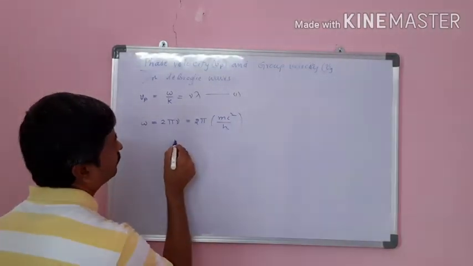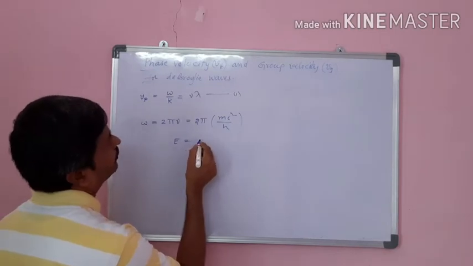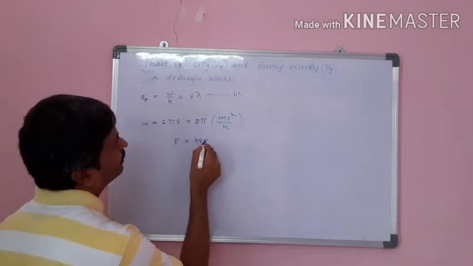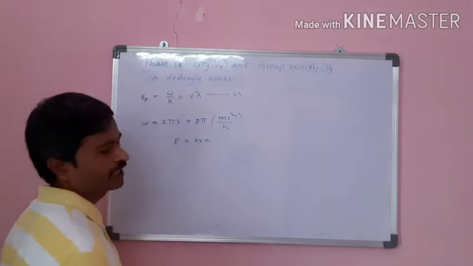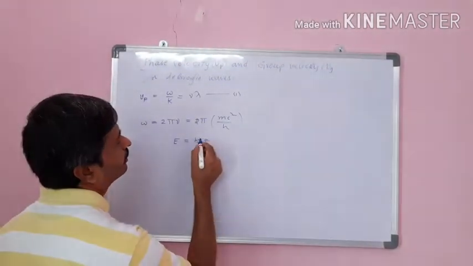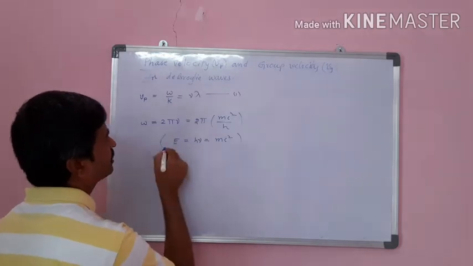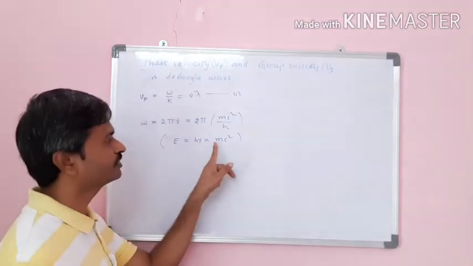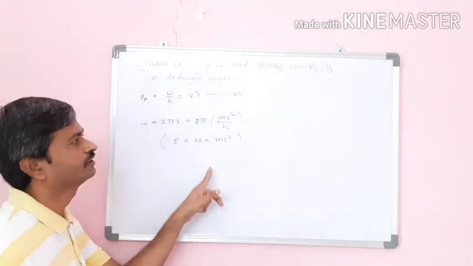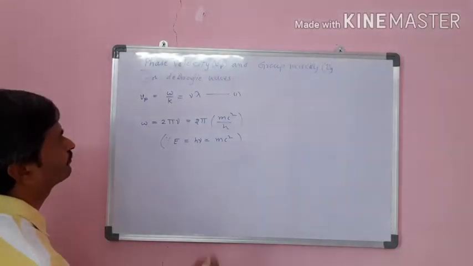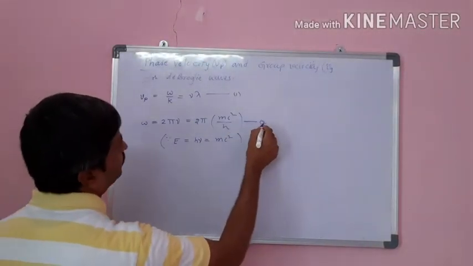We have E is equal to h nu, this is Planck's quantum theory, and E is equal to mc square from Einstein's equation. From these two, nu is equal to mc square by h. So I substituted there. So this is equation number 2.